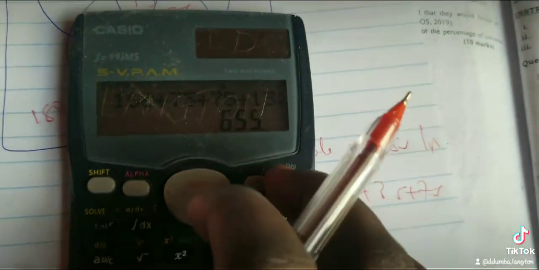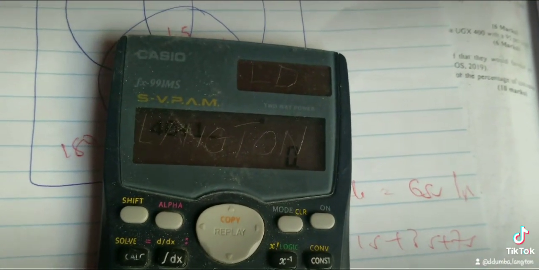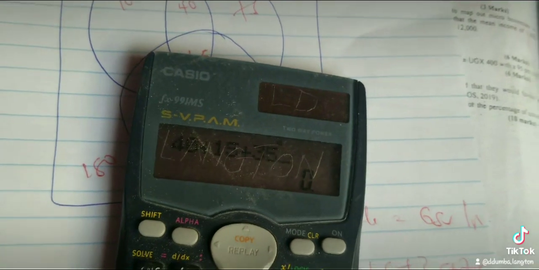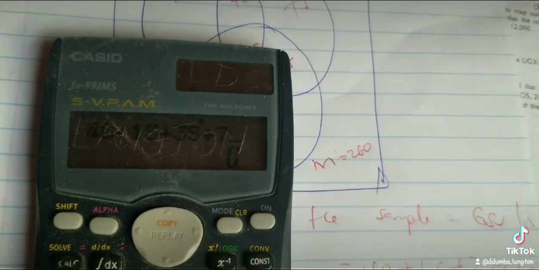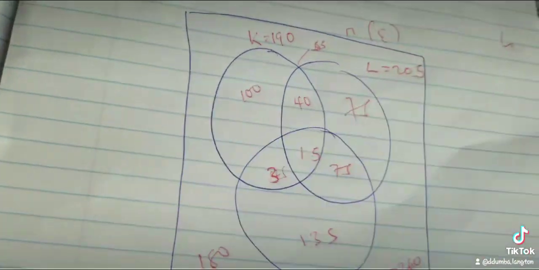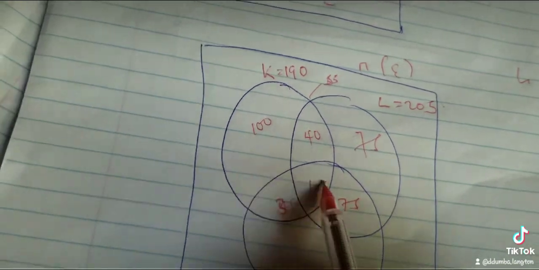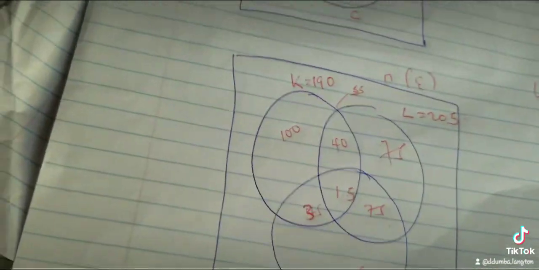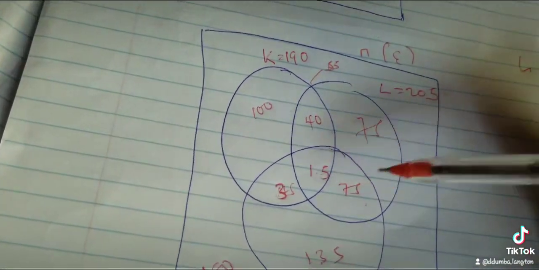So let's see what's the answer. 40 plus 15 plus 35 plus 75, you get 165. So at least 2 is here, 2 or more. If it was at most 2, you are going to exclude this one and take the rest.